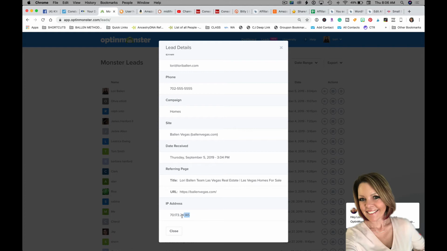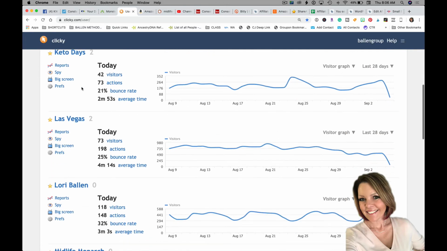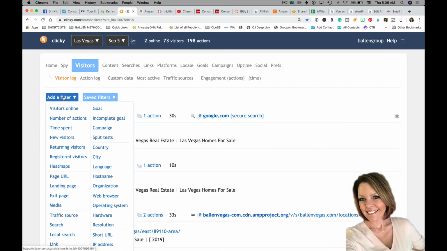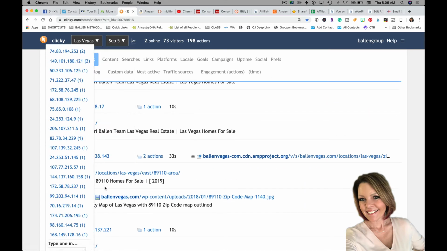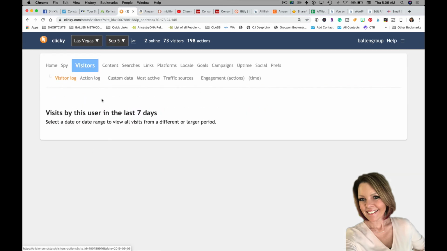Now, I can also see Lori's IP address. Now watch this. We're going to copy it. I'm going to go over to Clicky, which is my analytics software. I'm going to go down to my real estate website, visitors, add a filter, IP address, paste in Lori's IP address, and now it's going to tell me the visits used by that user in the last 7 days. Now, just so that you know, I blocked my own IP address so that it won't track me as a user on here for a reason.